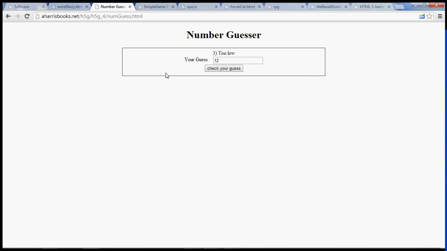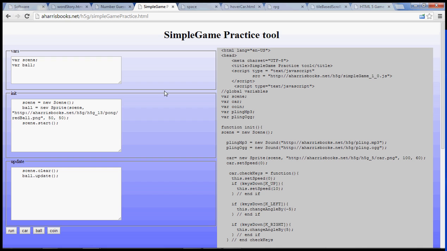That's pretty exciting. But of course, I don't want to leave you without some 2D gaming. You want to be able to build some arcade games, right? So even in the free version, we'll do an introduction to this simple game library, which I have developed specifically to be easy to teach and easy to understand and powerful enough to build pretty much any 2D game you want to build. We'll start by taking a look at this practice tool that I've written for you so that even if you install nothing, you can play around and make your own games.